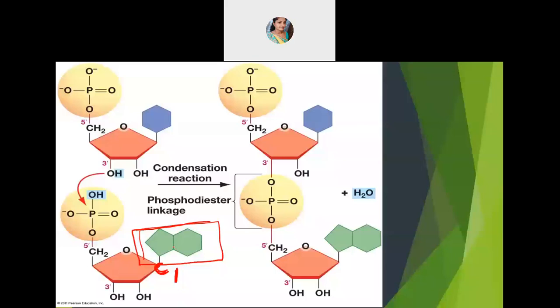And fifth carbon, see 1, 2, 3, 4. This is fourth one. And this is your fifth carbon. To the fifth carbon, you can see that phosphate group is attached. Phosphoric acid is attached over here. Okay, so this you should remember. These two are attached to one another. Nitrogenous base is attached to the first carbon and the phosphate group is attached to the fifth carbon.